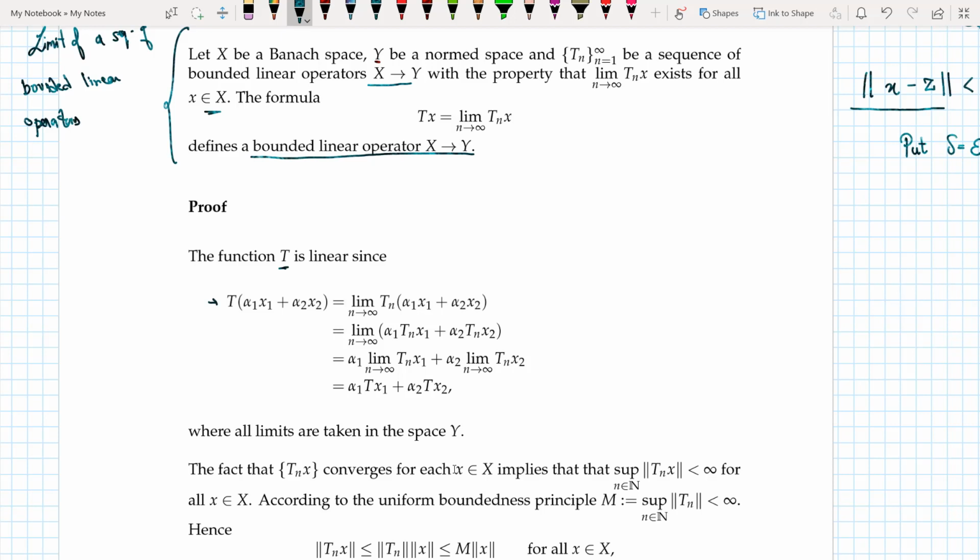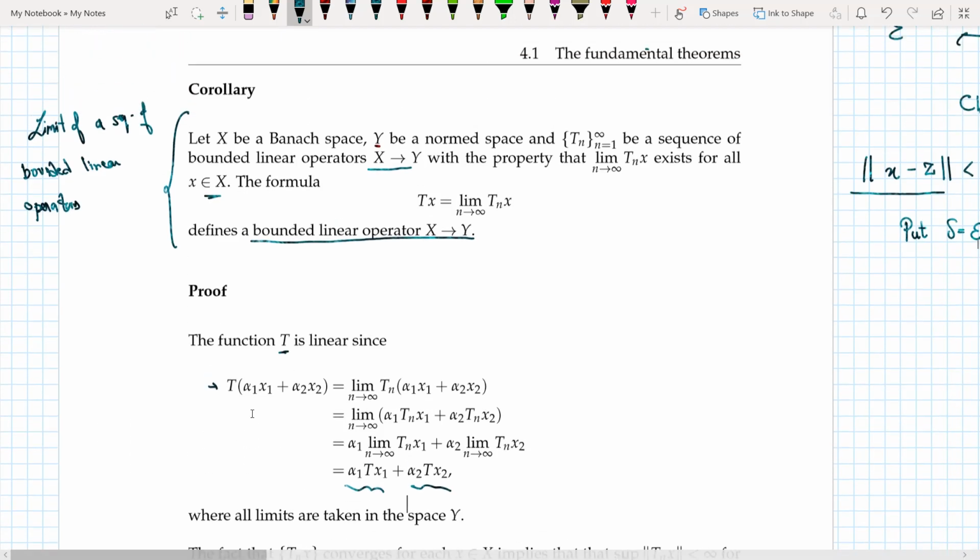So if I know that it is bounded, I can move the limit inside. I know that Tn is also linear, so first I can take the Tn's inside, and then I take those limits inside, and hence I can write it like this. So this is easy. I just showed that this function T is linear. Only remains to be shown that this is bounded.